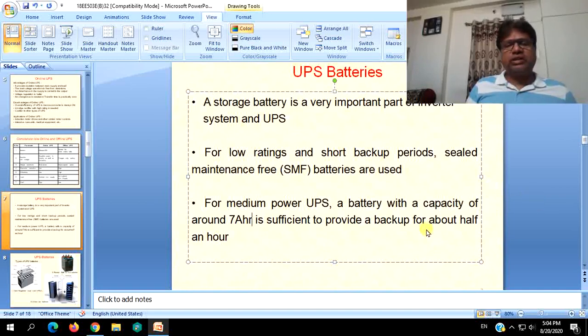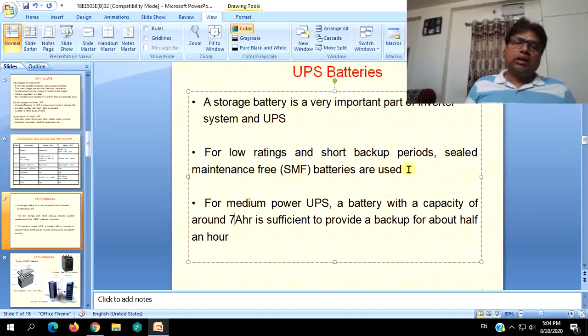Ampere hour suggests that in a fully charged condition, this particular battery can deliver 7 amperes of load current for 1 hour. That is the meaning of ampere hour. If the same is called 100 ampere hour, then it means that battery under fully charged condition can deliver 100 watts of power for 1 hour. Likewise, we will be seeing some examples for those things.